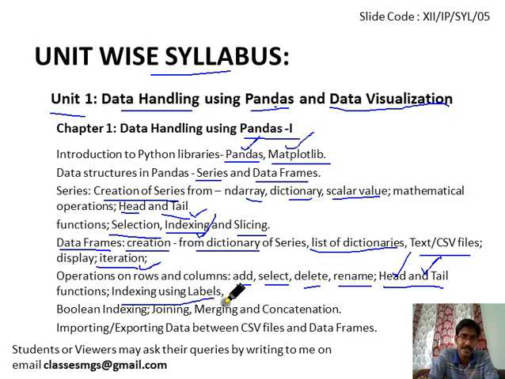As we know, a data frame is a 2-dimensional structure. We can have the labels as numerical values as well as characters or any strings. Then we will see Boolean indexing. We will see how can we join 2 data frames, how can we merge the 2 data frames, how can we concatenate the 2 data frames. The last topic we will see is how can we import and export data from CSV files to a data frame and vice versa. So we will see those topics whenever we come to this chapter.